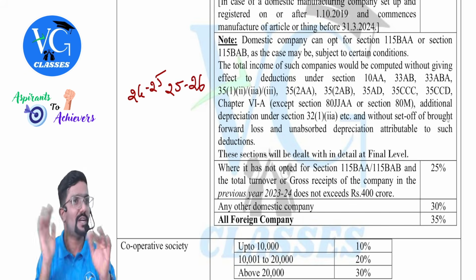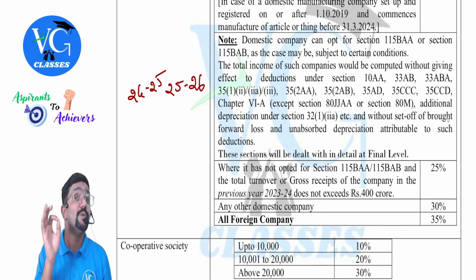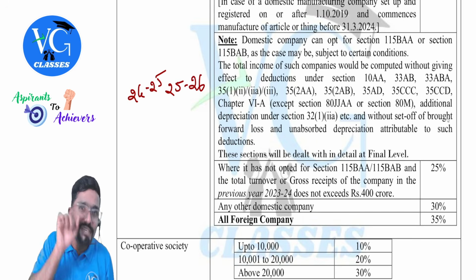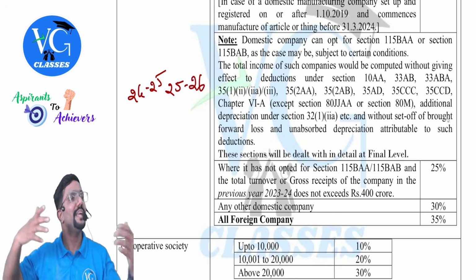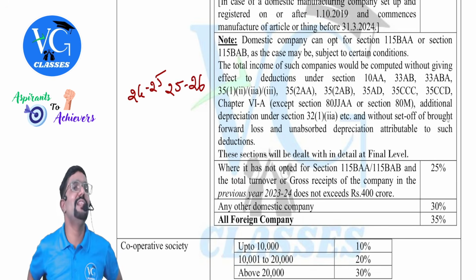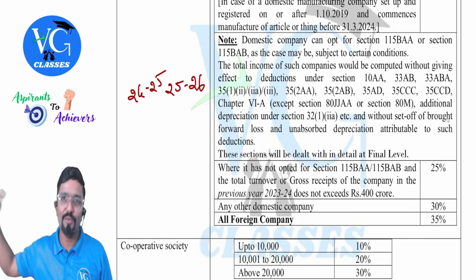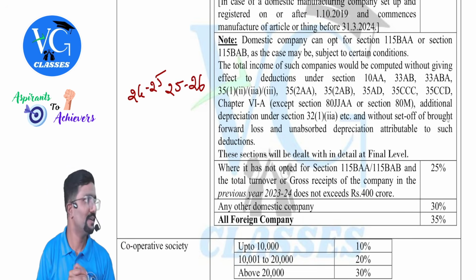But will we close books on 24-25 on 31st March only? No. See, we will close the books as on 31st March 2025. But literally, physically, will we close on 31st March only? No. People will take months together. Even in your company law, you would have seen AGM. When will the AGM be conducted? On 31st March or 1st April only? No. They have a good amount of time. Why? Because they will take time to finalize the accounts.